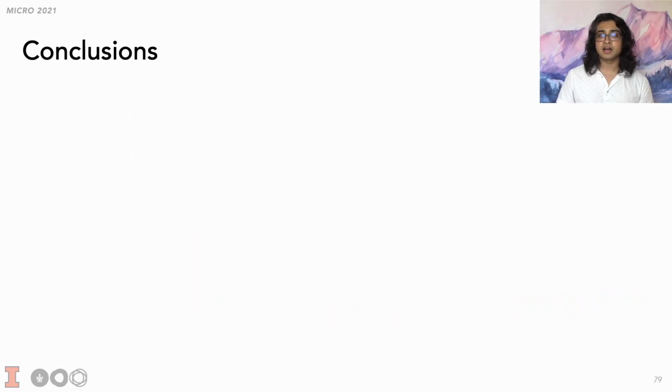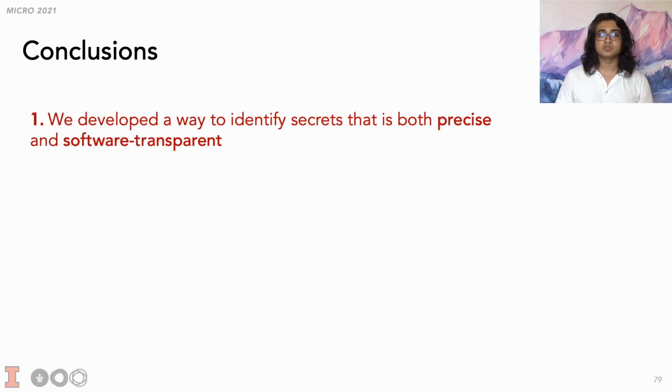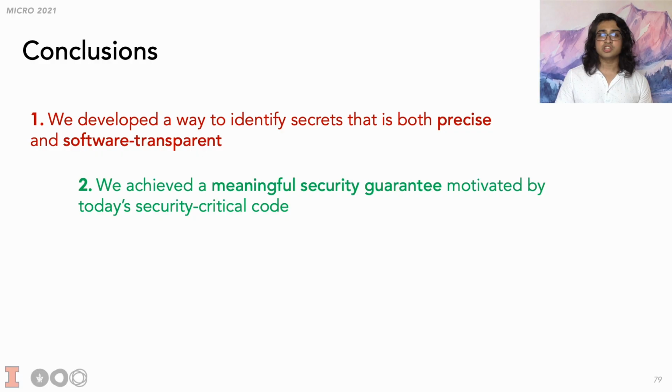To sum everything up, our main contributions are: 1. We developed a way to identify secrets that is both precise and software transparent. Any data that is leaked in a non-speculative execution is not secret and thus safe to leak in a speculative execution. 2. We achieve a meaningful security guarantee that is well motivated by today's security critical code, such as constant time programs. Namely, if the program already prevents non-speculative leakage of data, then that data is guaranteed to be protected